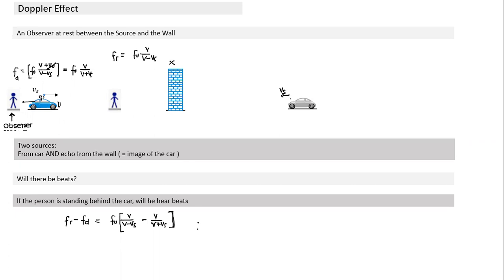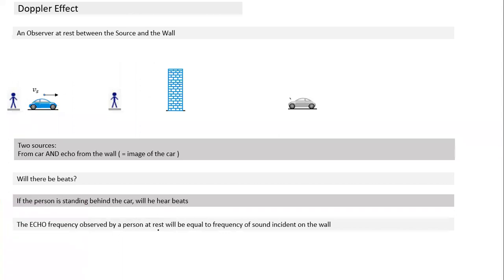Okay. So what is this echo frequency? Echo frequency observed by a person at rest will be equal to the frequency on this. Whenever a person stands at rest, I think this is very easy to understand. Echo frequency observed by a person at rest will be the same as the frequency which is incident on the wall.